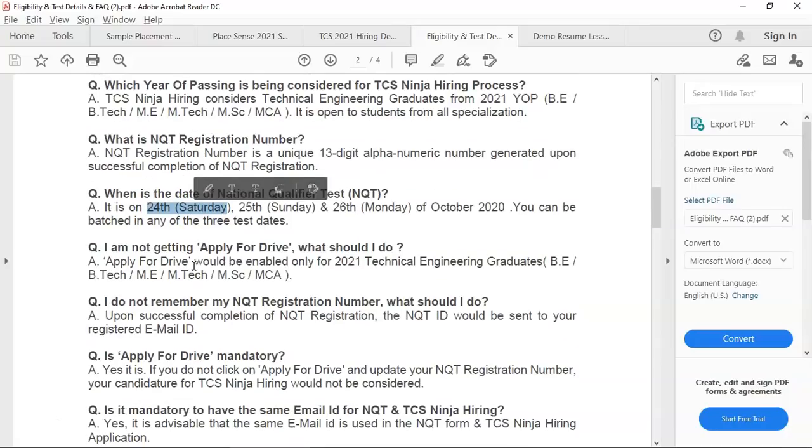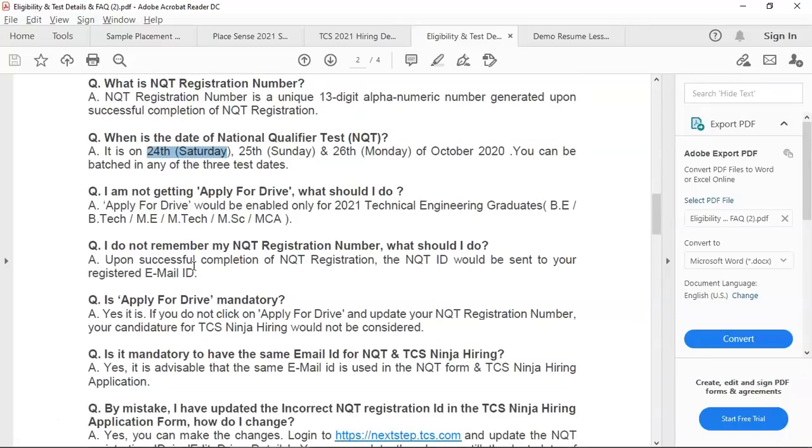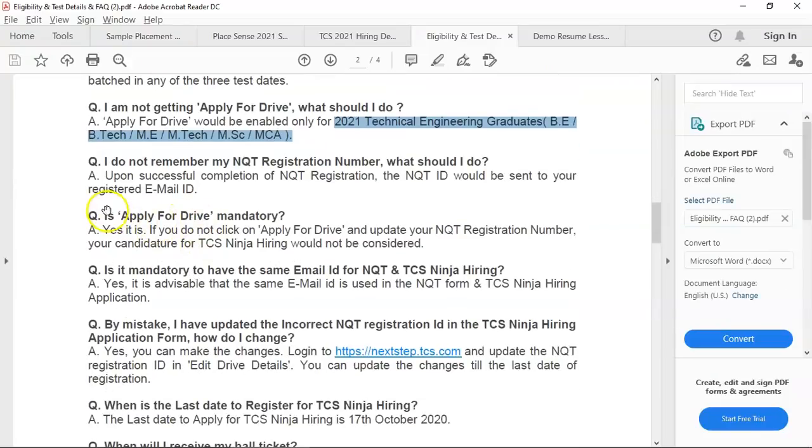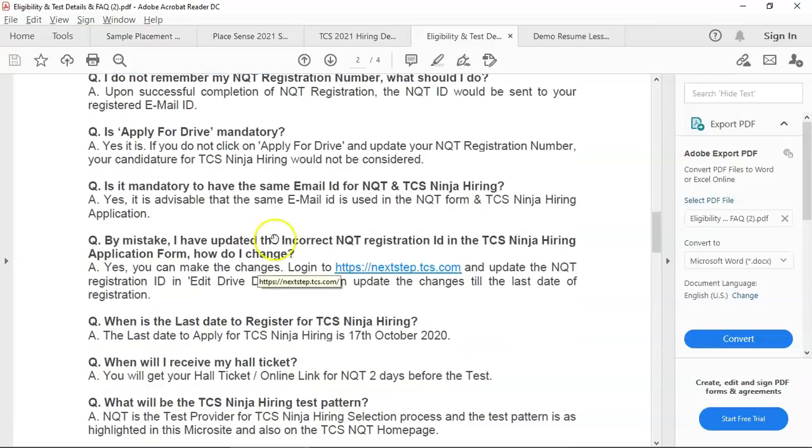24, 25, 26. I'm not getting apply for drive, what should I do? It will be enabled only for these students, so you will have apply for drive. If you did not remember, the NQT ID will also be sent to your registered email ID, if you have not remembered or made a note. Apply for drive is mandatory. You have to apply for drive. It is advisable to use the same email ID for all the company selection processes, including NQT and TCS Ninja. If you have made a mistake, log into this link, update the NQT ID and make the changes.